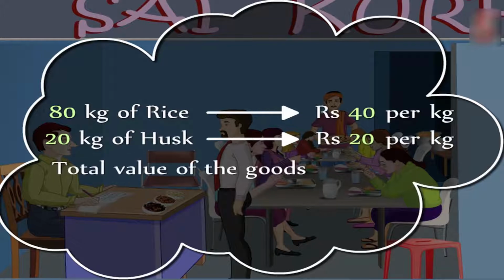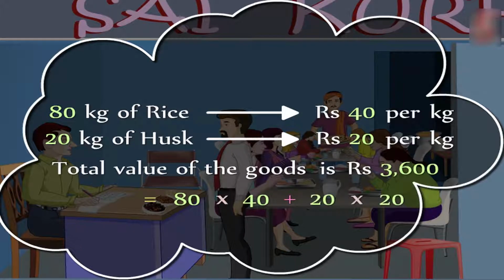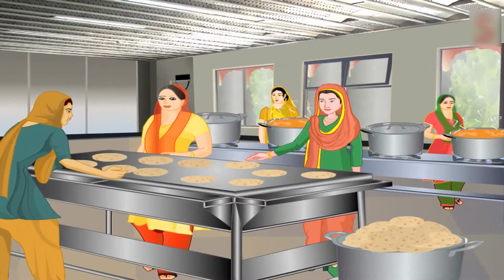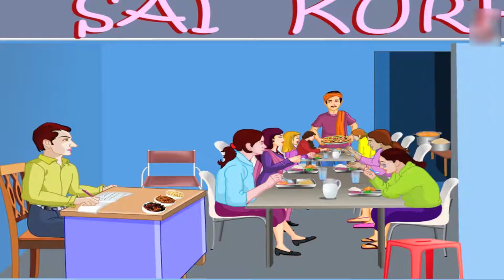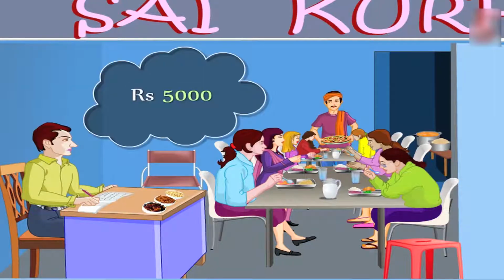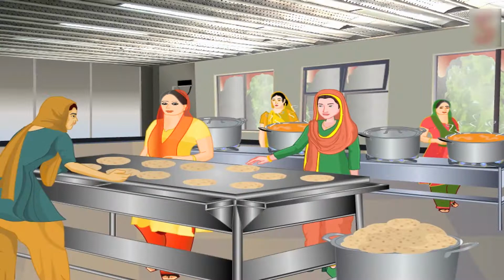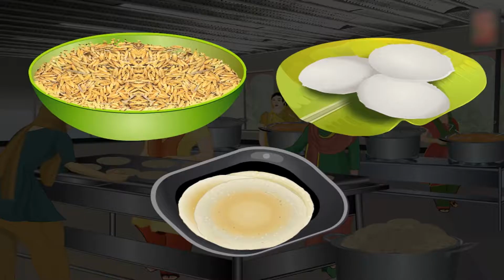So, the total value of the goods produced by the rice miller is rupees 3,600, which is 80 multiplied by 40 plus 20 multiplied by 20, paid by the hotelier. The hotelier uses the rice for idli, dosa and husk is used as the fuel. The hotelier makes around rupees 5,000 by selling the idli and dosa. Students, paddy, rice and husk are at the intermediary stages which are not used by the final consumer. In other words, the paddy is used as raw material to make the final products, which are idli and dosa.